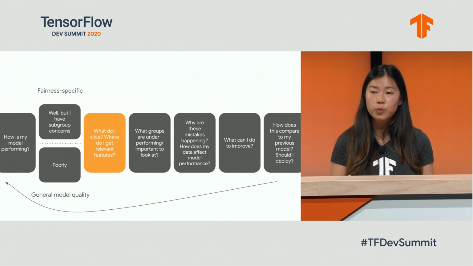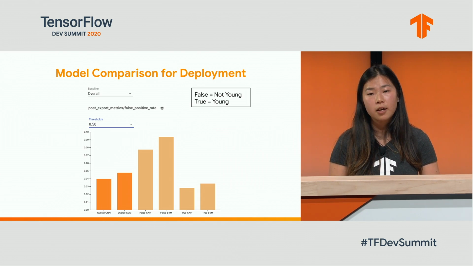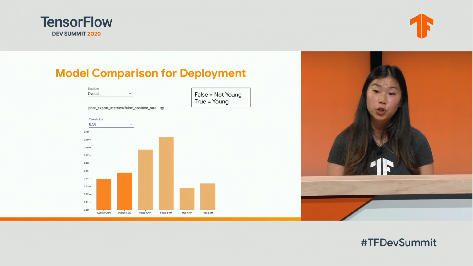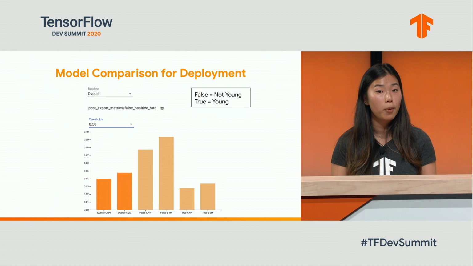Next, finally, we want to figure out how to compare our models across different decision thresholds so that we can help you in your deployment decision to make sure that you're launching the right model. Model comparison is a feature that we launched such that you can compare models side by side. In this example, which is the same example that we used before, we're comparing a CNN and SVM model for the same smile detection example.